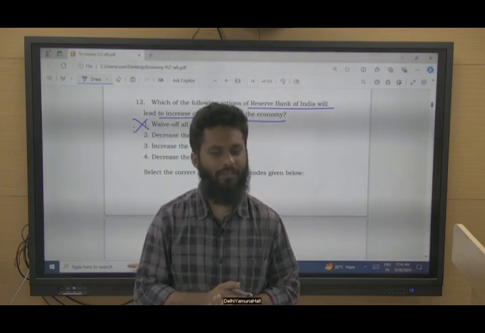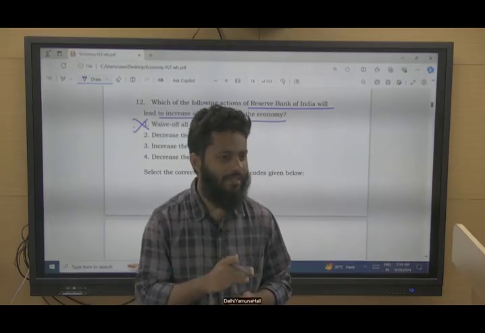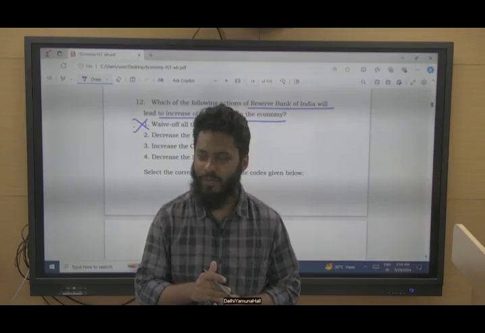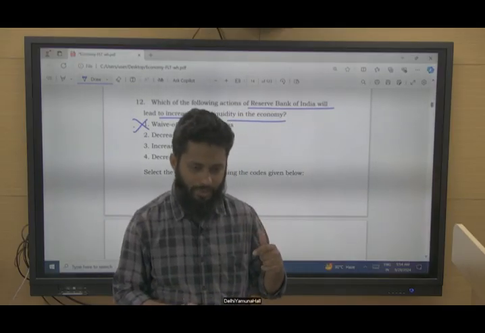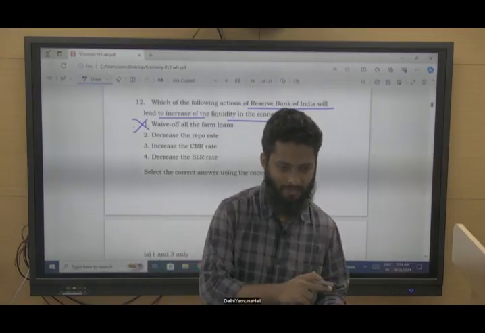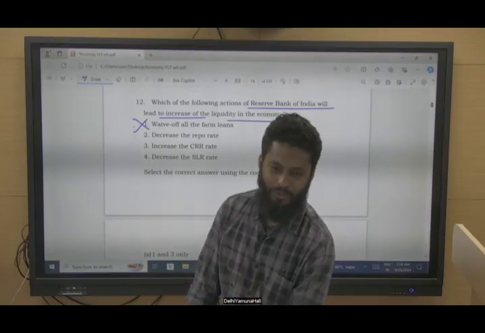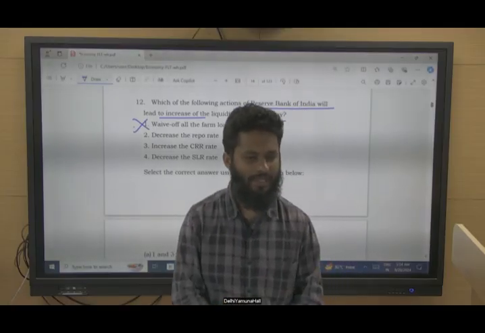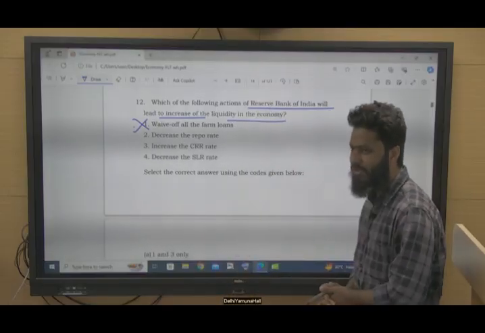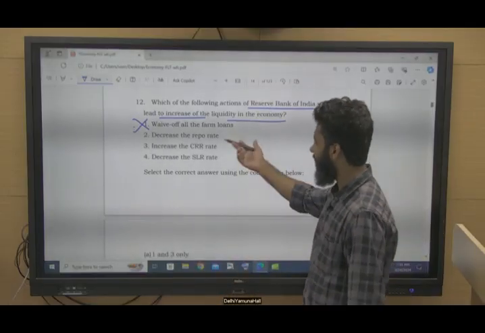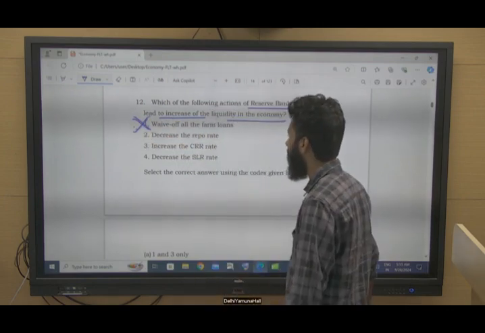There was free and fair election, there was independence of judiciary. When you read these terms, you come to know that yes, this is a part of the basic structure. But in the question they changed it, they asked enshrined in the Constitution of India. There is nothing like basic structure enshrined in the Constitution of India. So that option was none of the above. Similar to this question, waive off all the farm loans? No, this is not correct.